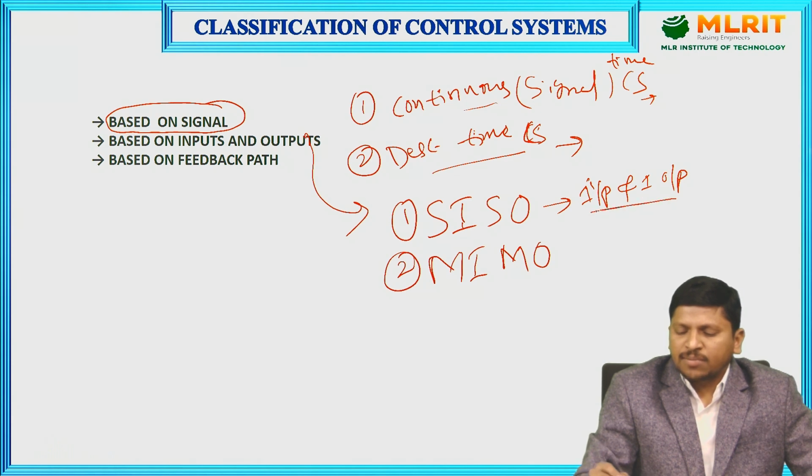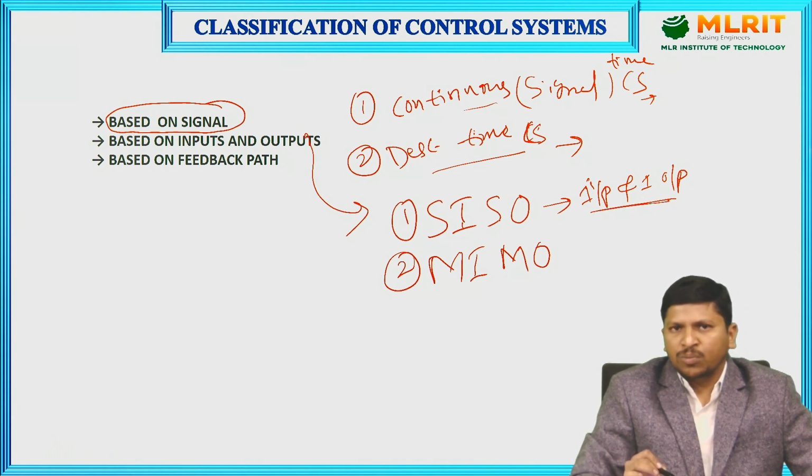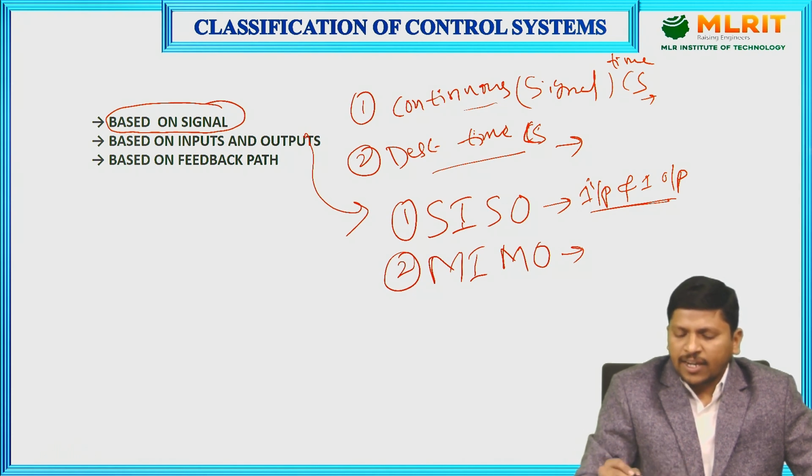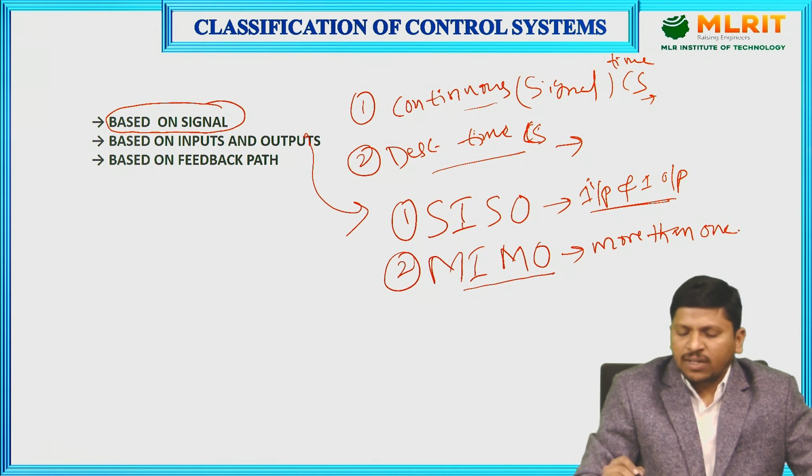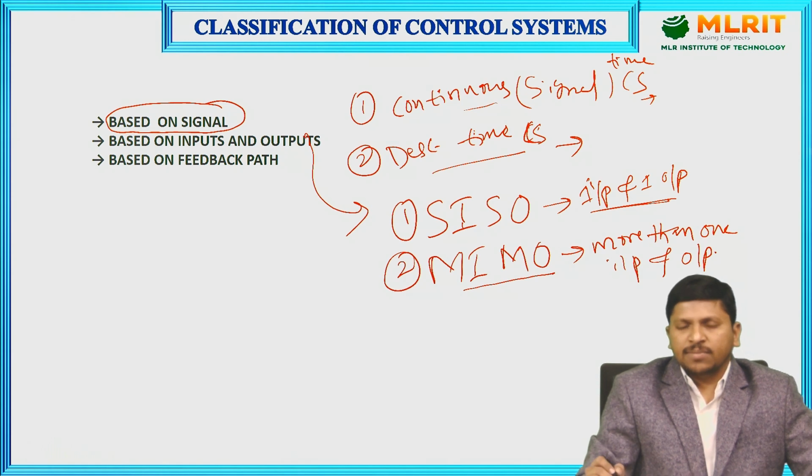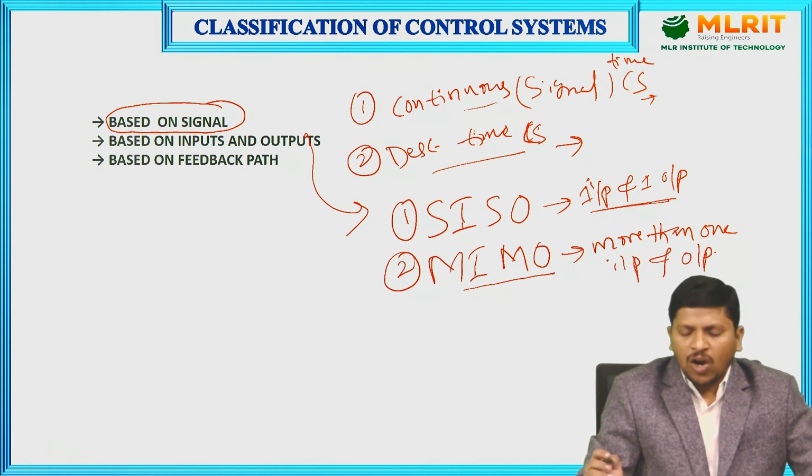These types of systems come under single input and single output systems. Coming to multiple input and multiple output systems, here the system has more than one input signal, and more than one output is available. Such systems are considered multiple input and multiple output systems, that is, systems with more than one input and more than one output.